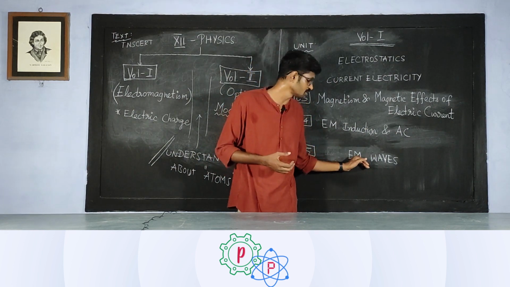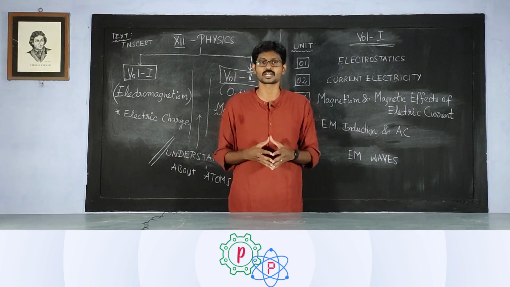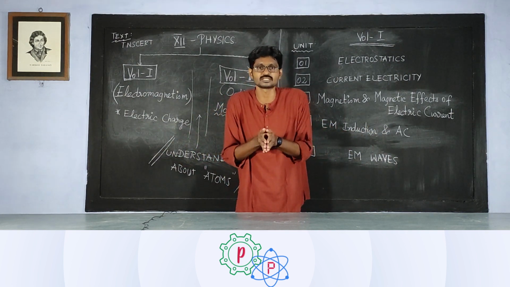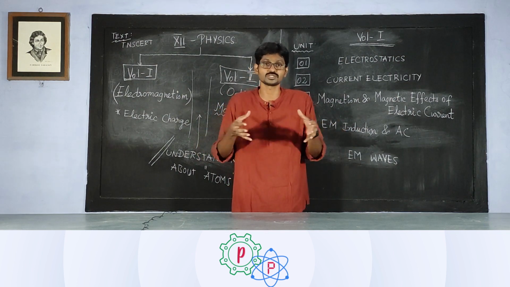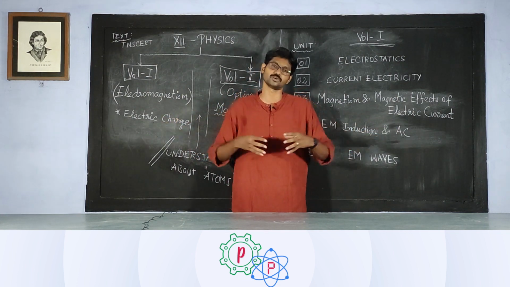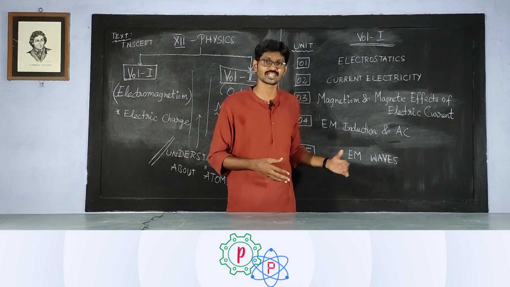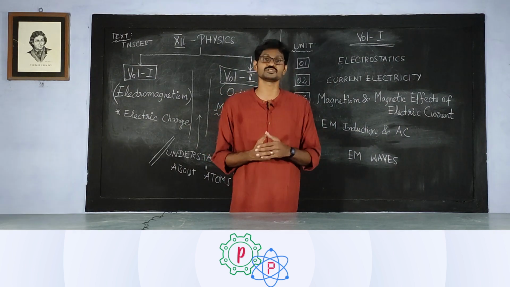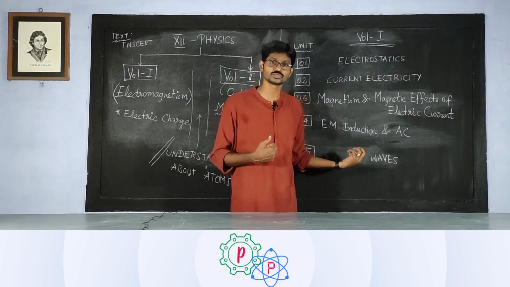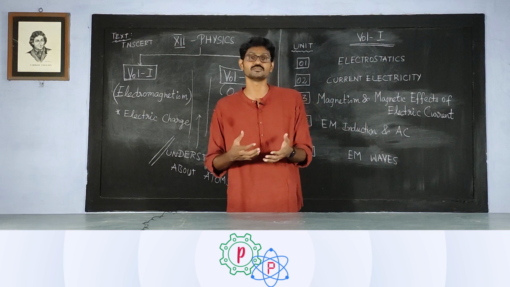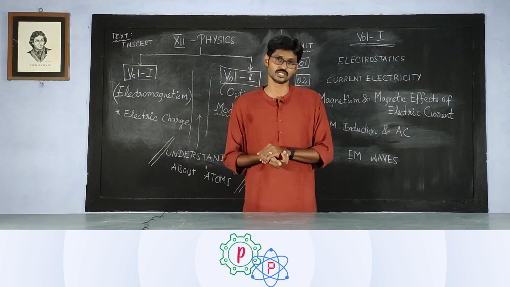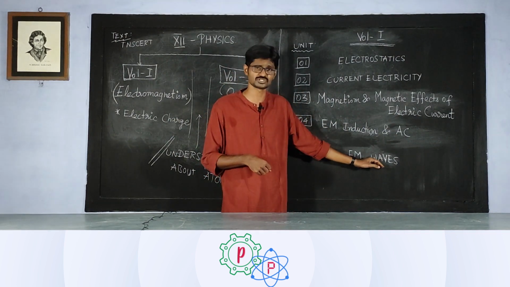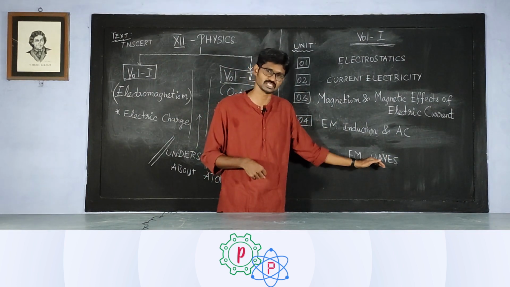And later we will try to understand how to classify these electromagnetic waves, because it is a very broad spectrum. Initially it was thought to be just one type of wave, but later we understand it is not just one, but we have a broader spectrum of waves. And we would learn a lot about the electromagnetic spectrum in this unit, and we will talk about the advantages or the properties of those waves and how those waves are connected with our everyday life, in which area they are utilized or they are used. The advantages and applications of those electromagnetic waves will be dealt with here.